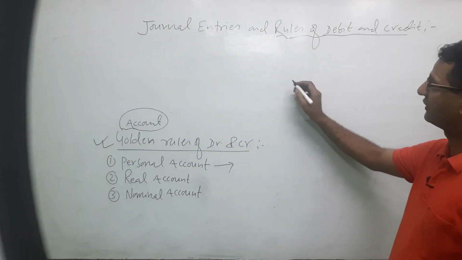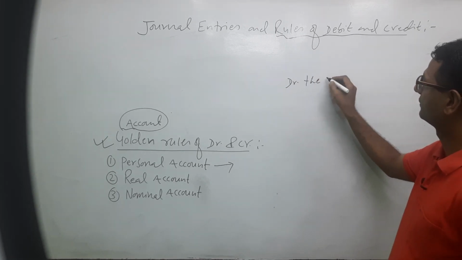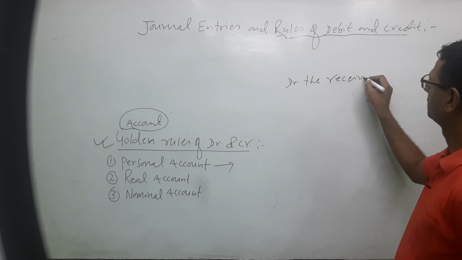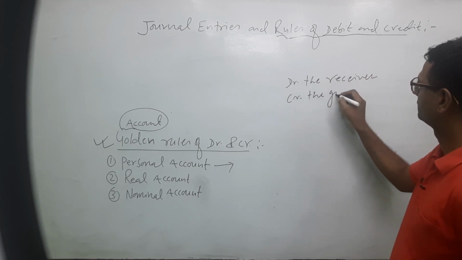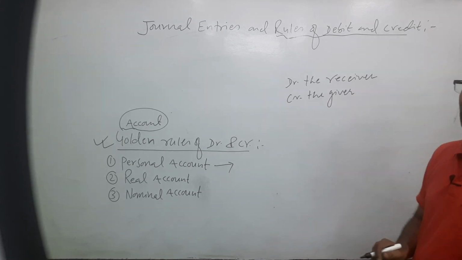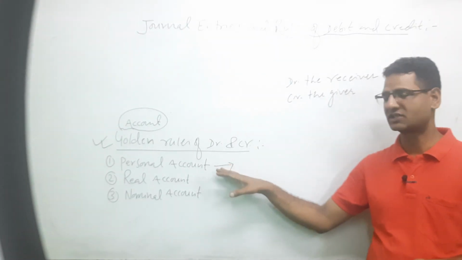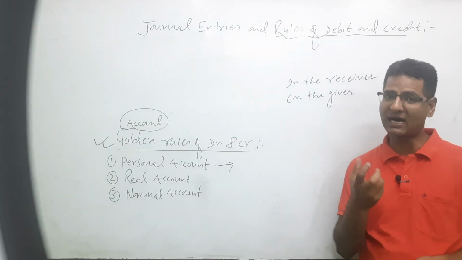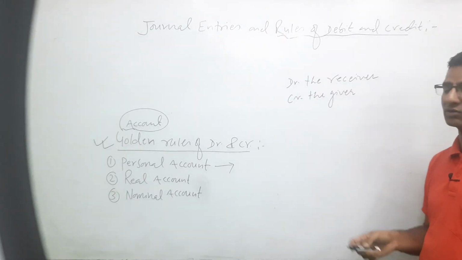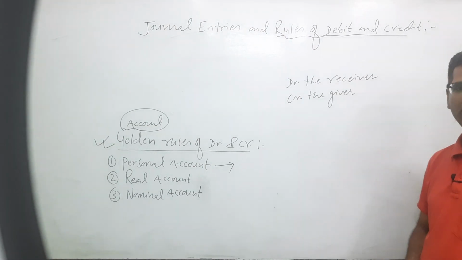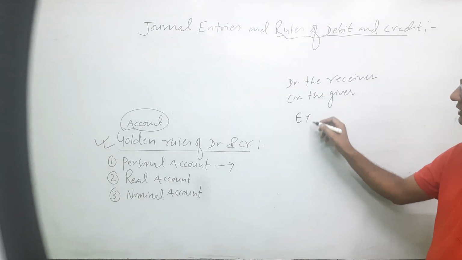So the rule of this personal account is: debit the receiver and credit the giver. The person who receives, we have to debit, because there are different types of person. One is real person and another is artificial person. सबै पर्सनहरु जति छ त्यो जम्मै पर्सनहरुलाई हामी के भन्छौं related to personal account. So debit the receiver, credit the giver. This is the rule. Example.